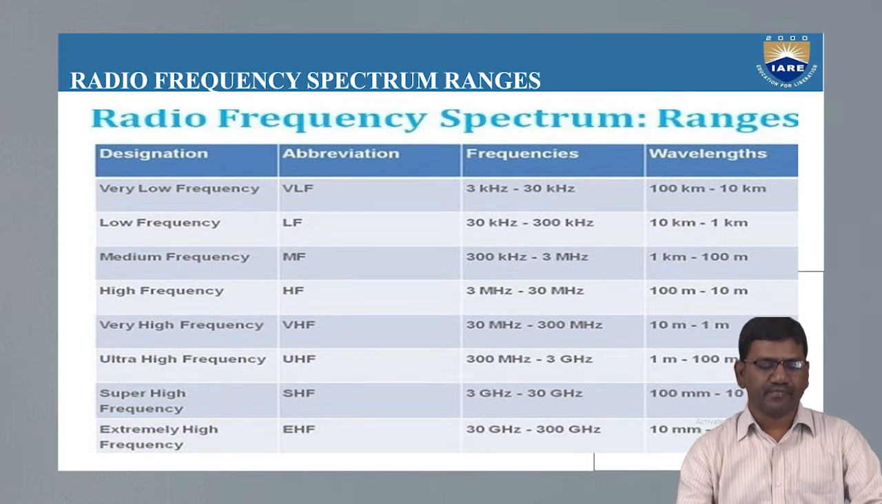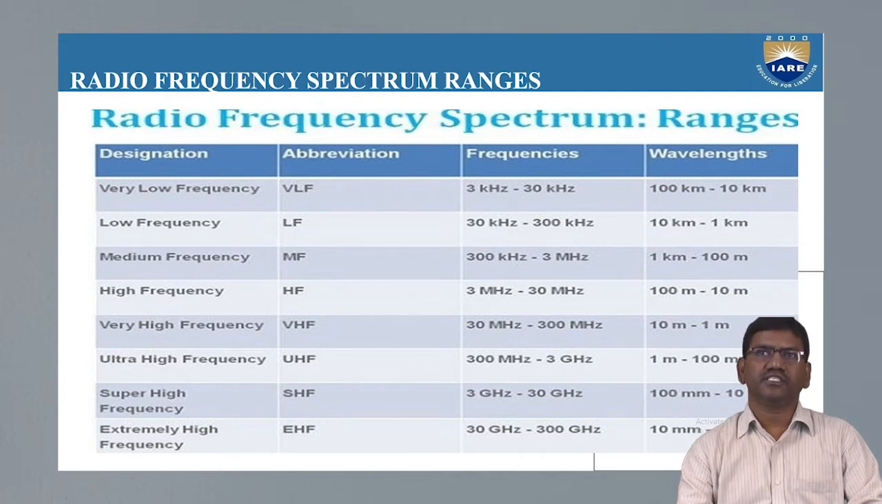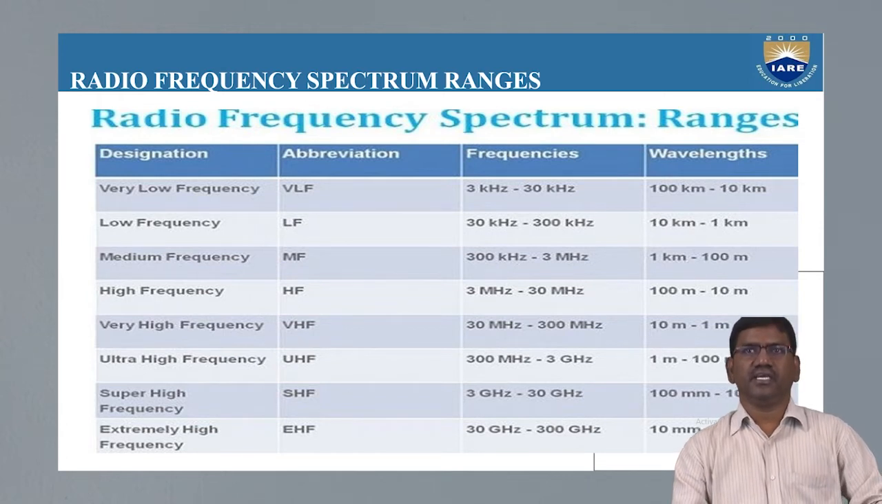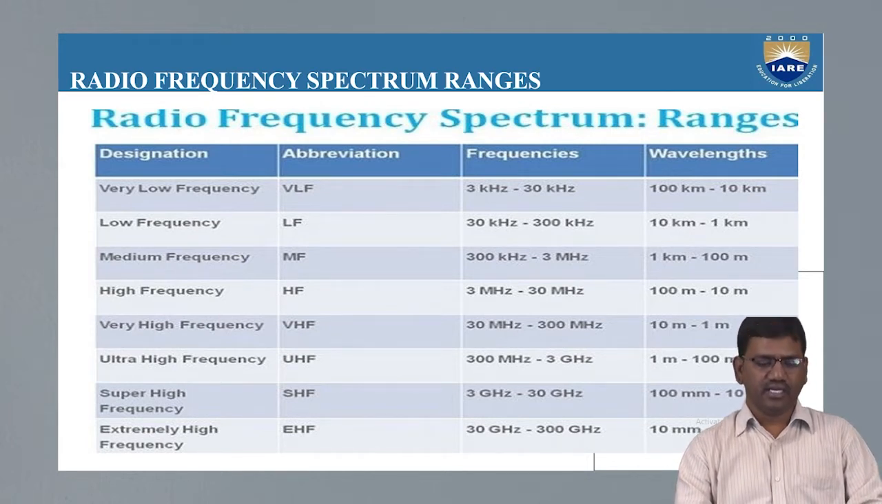So here, this is the radio frequency spectrum. The total radio frequency spectrum is divided into different frequencies and wavelengths. These are fixed frequency bands which we use the abbreviations VLF, LF for low frequency, MF for medium frequency, HF for high frequency, VHF for very high frequency, SHF for super high frequency, UHF for ultra high frequency, and EHF for extremely high frequency.